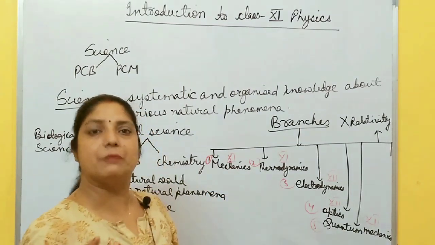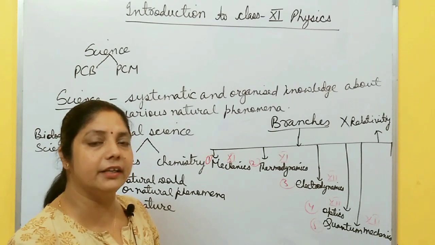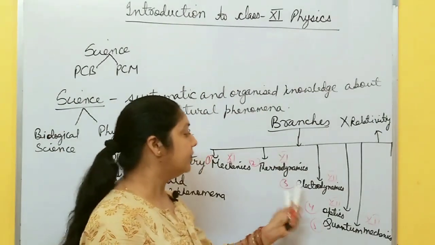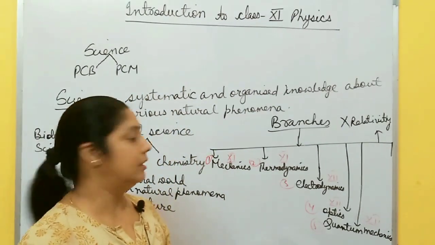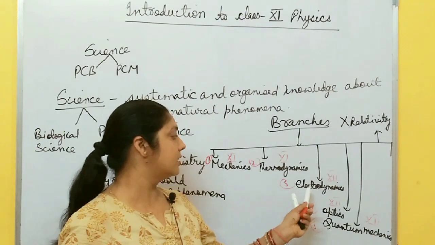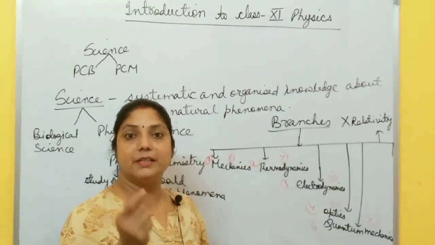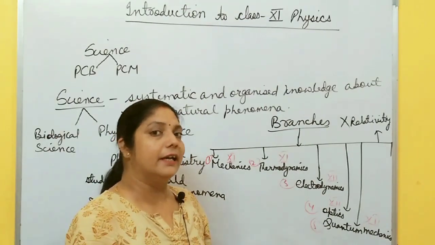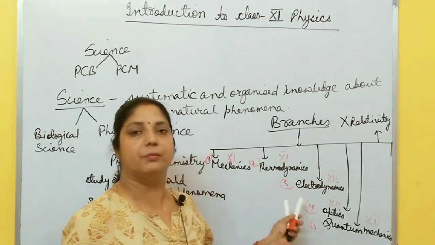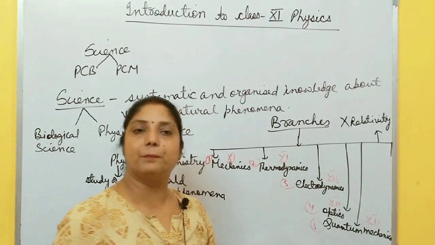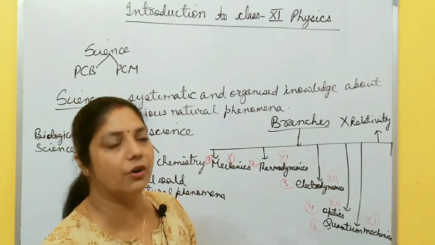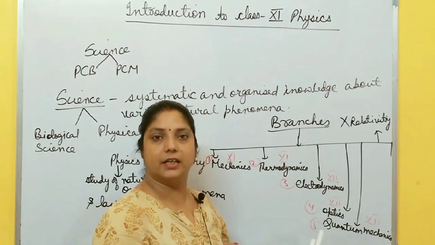Then thermodynamics, thermo means heat. You study about heat engines, how heat transfers. All these things come in this branch. Then electrodynamics. This is of class 12th physics. Electrodynamics means dynamics with motion. Electro means electric charges, motion of electric charges. You study different phenomena related to that. Then optics, optics means light, reflection, refraction, all ray optics. You study that in class 12.